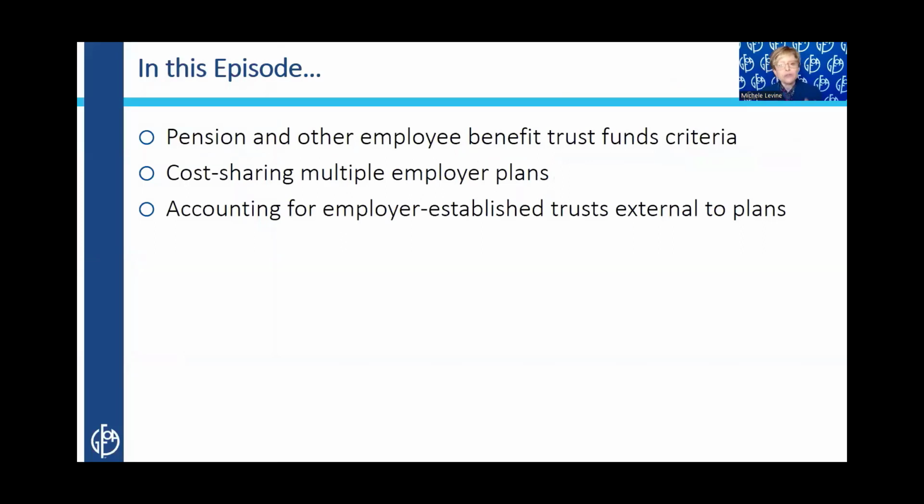We're going to quickly review the criteria to report pension and other post-employment benefit, or OPEB, plans as being operated through trusts rather than as non-trusted plans. And of course, we'll talk about why that's important. Then we'll explain why some governments in cost-sharing plans set up secondary trusts, external trusts, and the proper accounting and reporting for those trusts.